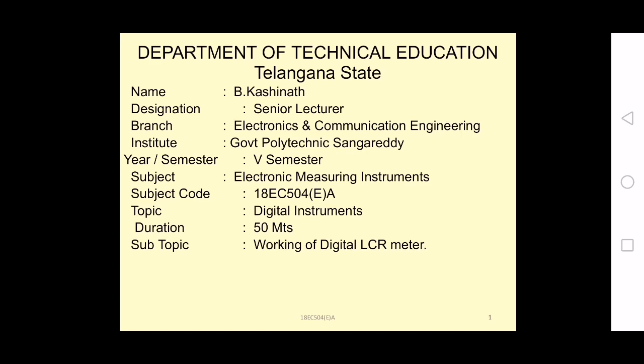The topic which I am going to discuss today is digital instruments, which is the third chapter in the course of EMI, and this is almost the final topic in the third chapter. After this we will be having the specifications of the digital LCR meter. So this one is the working of a digital LCR meter.